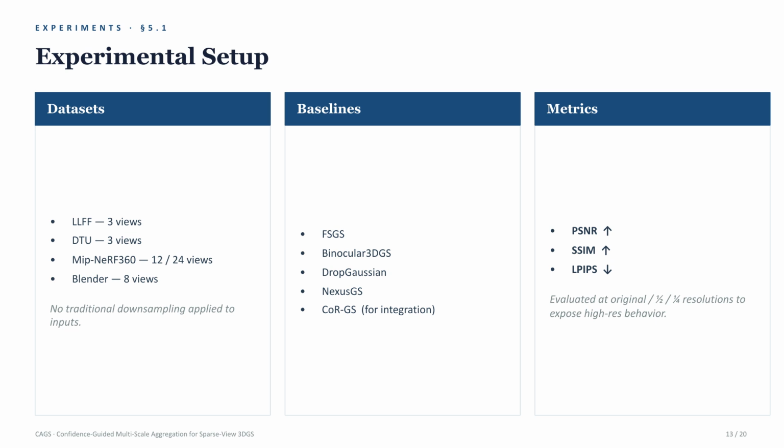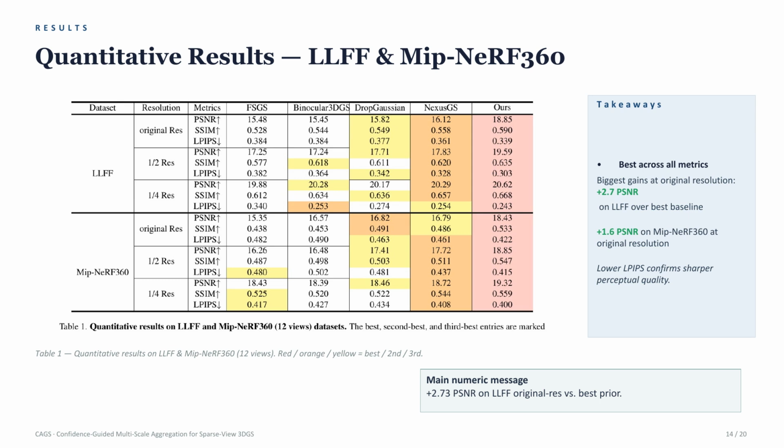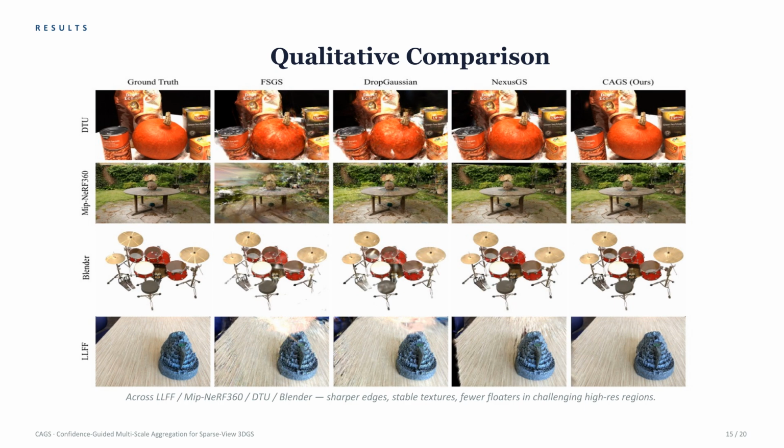On LLFF at original resolution, it improves PSNR by 2.73 decibels over the strongest baseline. On MipNeRF 360 at original resolution, it brings a 1.6 decibels PSNR gain. LPIPS is also consistently lower, showing better perceptual quality. Qualitatively, CAGS produces sharper edges, more stable textures, and fewer floaters in challenging high-resolution regions. The method preserves fine visual detail without sacrificing geometric stability.